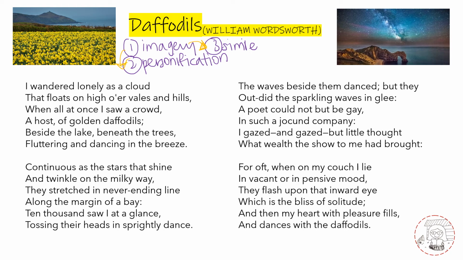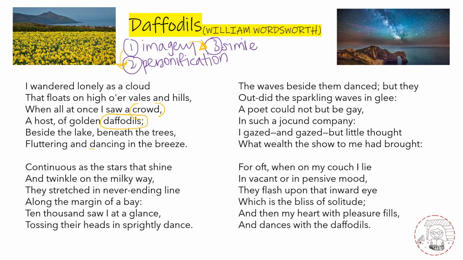So let's talk about personification. Of course, the most striking thing about this poem is actually the poet's personification of the daffodils. So he describes these flowers as if they are people. He describes them as so energetic, so vibrant, so beautiful, and he uses words like a crowd to describe them.